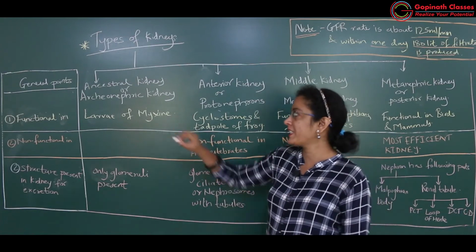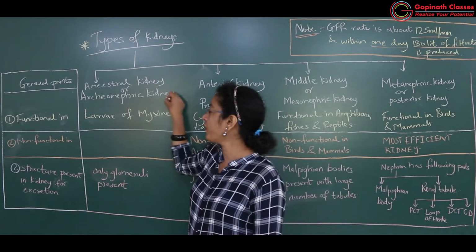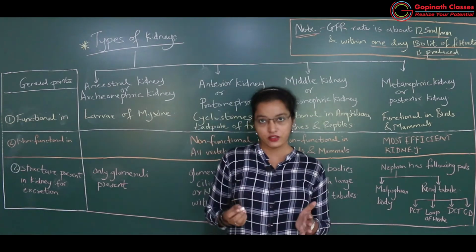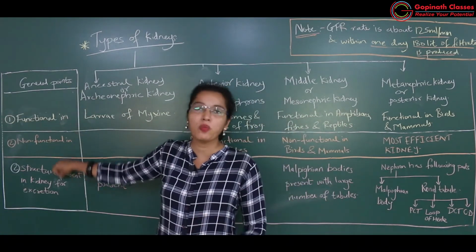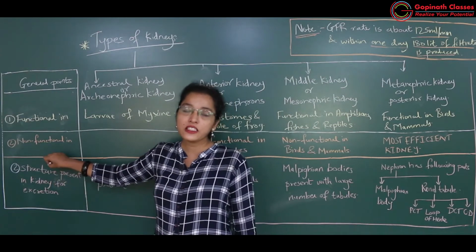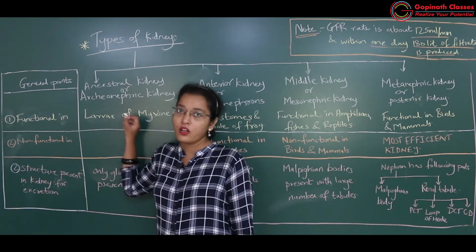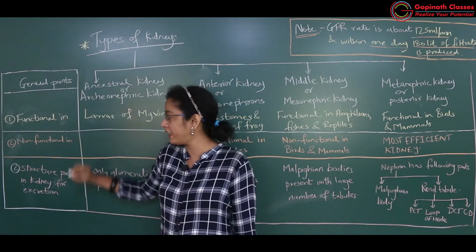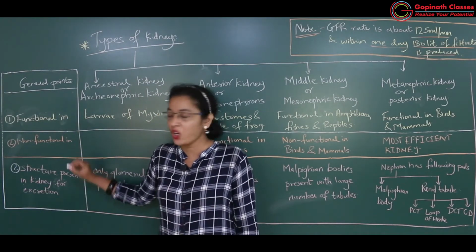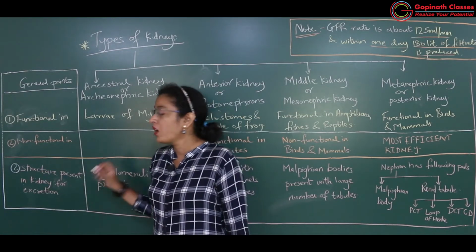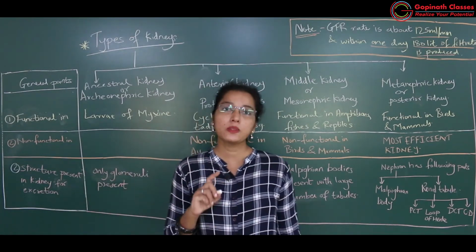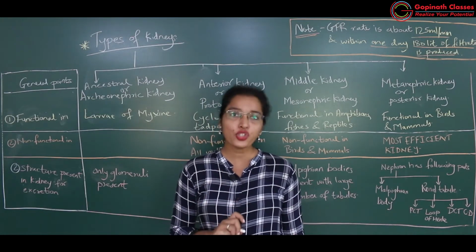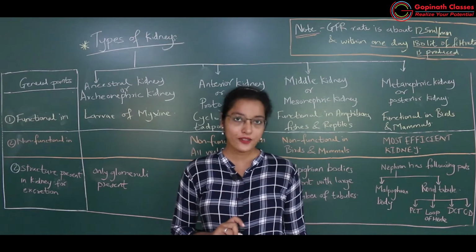So for the ancestral kidney or archaeonephric kidney, we will see the details as per the general characters. The general points we are going to discuss in this comparative topic are: in which organisms that type of kidney is functional, in which organisms it is non-functional, and which structure present in the kidney is responsible for filtration of the nitrogenous waste.